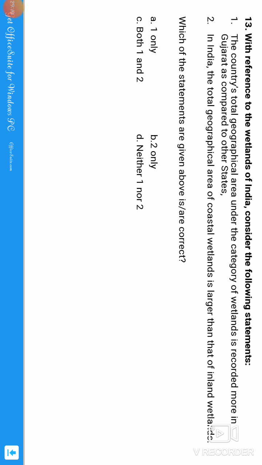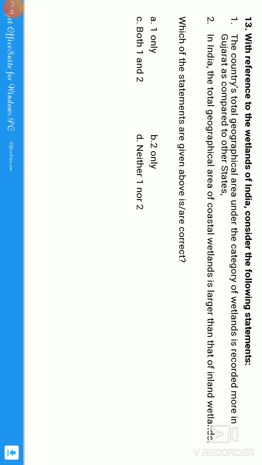Exactly, guys. So the last question for today's topic is the 13th question. With reference to the wetlands of India, consider the following statements. Guys, I have done the topic about the wetlands. The country's total geographical area and the category of wetland is recorded more in Gujarat as compared to the other states. If you see the states which have more wetlands, Gujarat and Maharashtra have a good amount of wetlands, guys. So the first statement is correct.